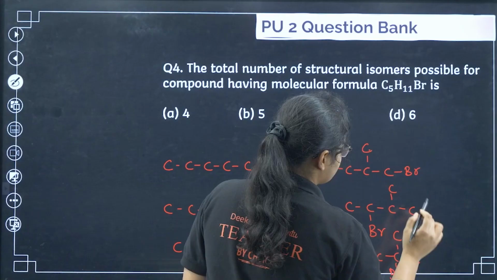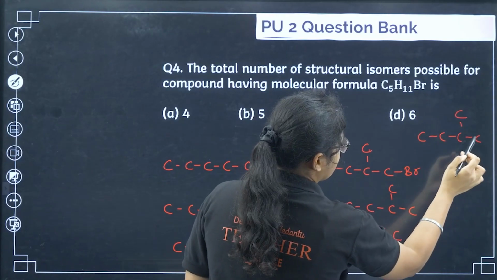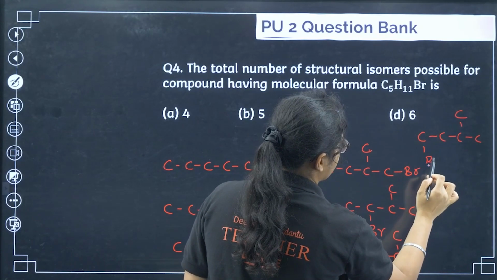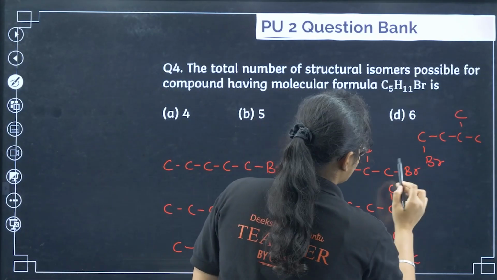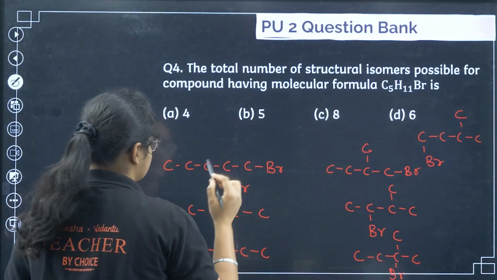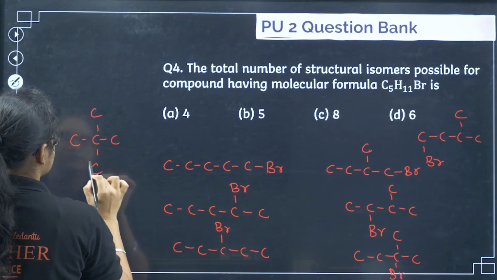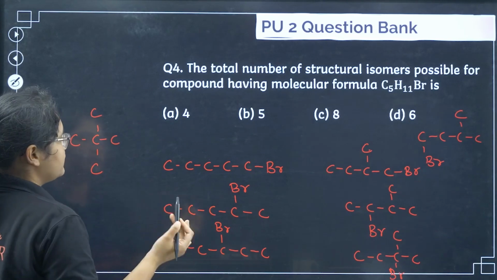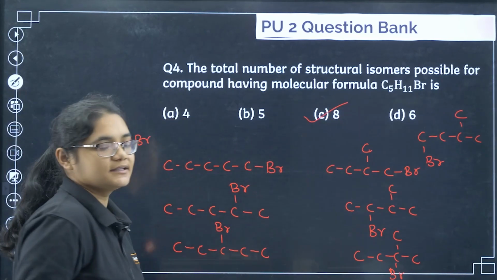And then there is one more possibility with 4 carbon chain. So I have attached 1, 2, 3 and I can attach 4 here, right? So I got 1, 2, 3, 4, 5, 6 and 7. 7 I have got, right? Now if I have a carbon like this, 5 carbon, wherever you attach bromine, it will be the same thing. So total I'll get 8, option number C here.